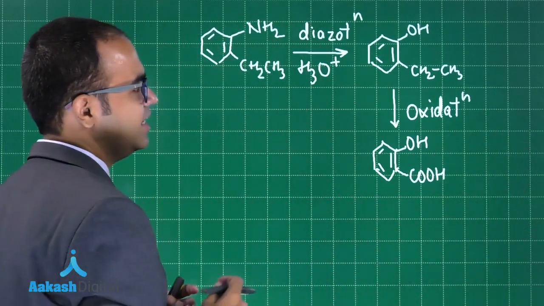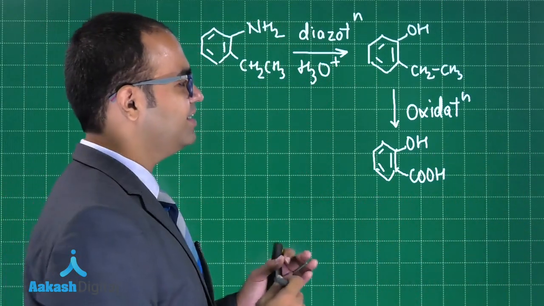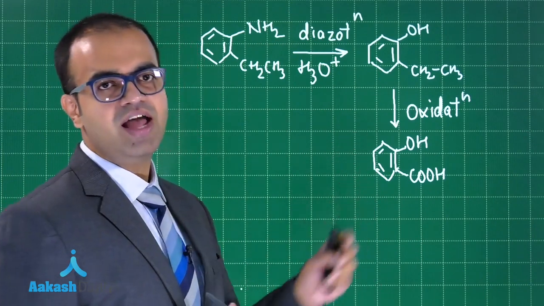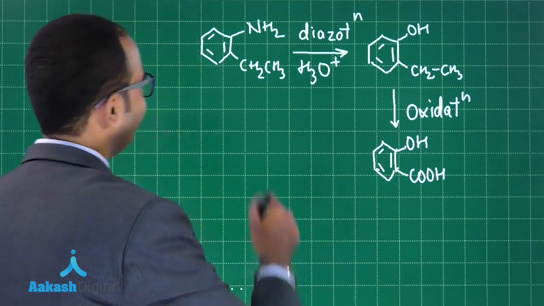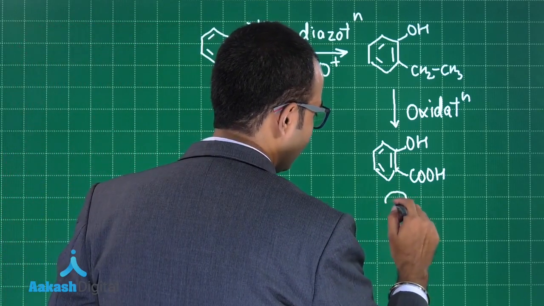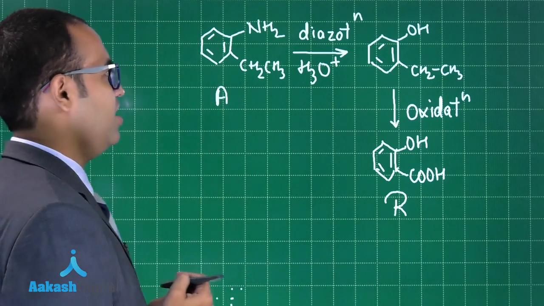As it is getting converted to COOH, we can clearly see that here there is a possibility of intramolecular hydrogen bonding. So if I consider this as your A, then this is your R.